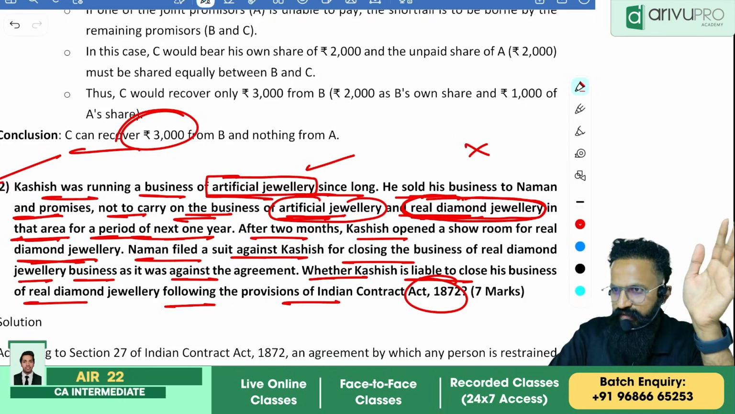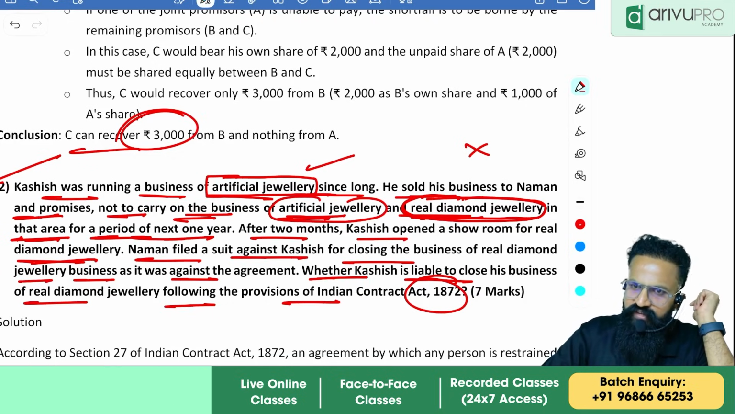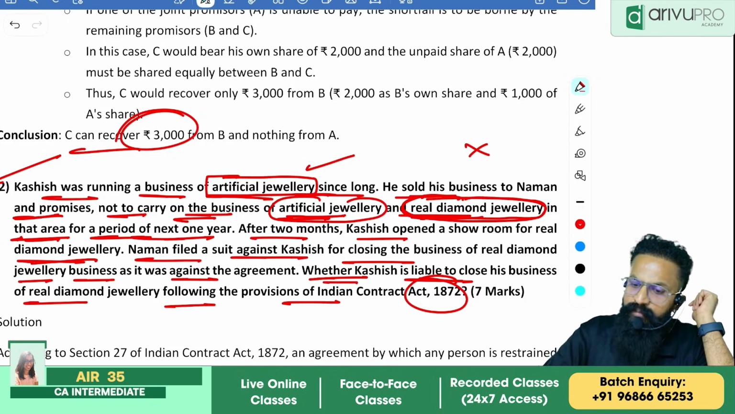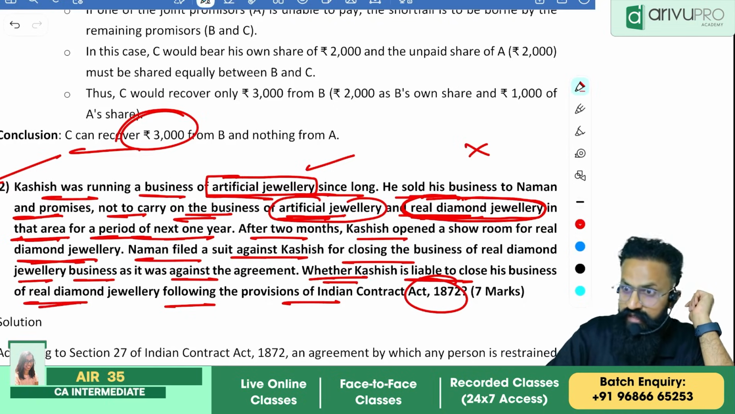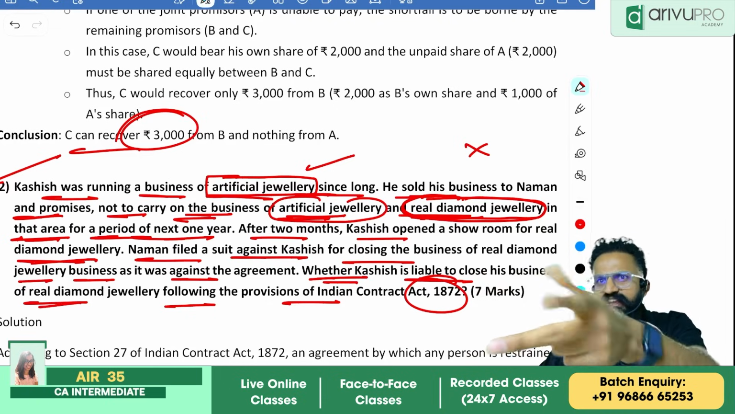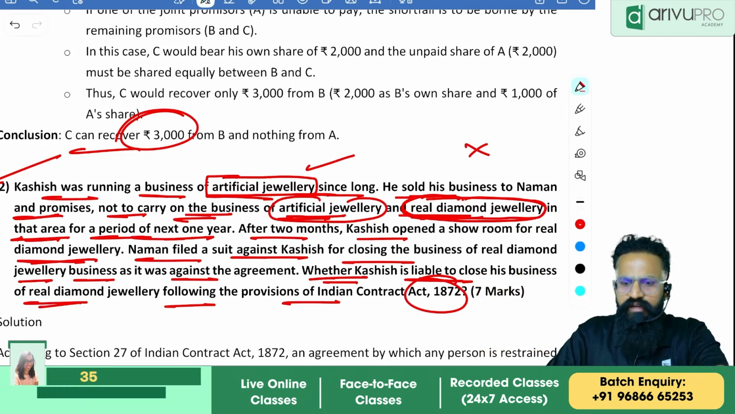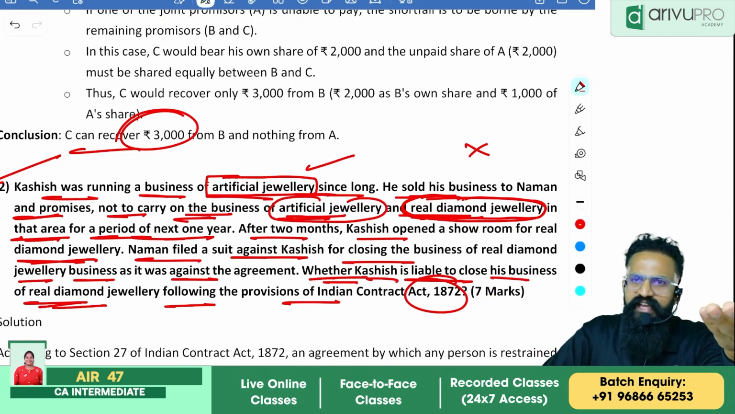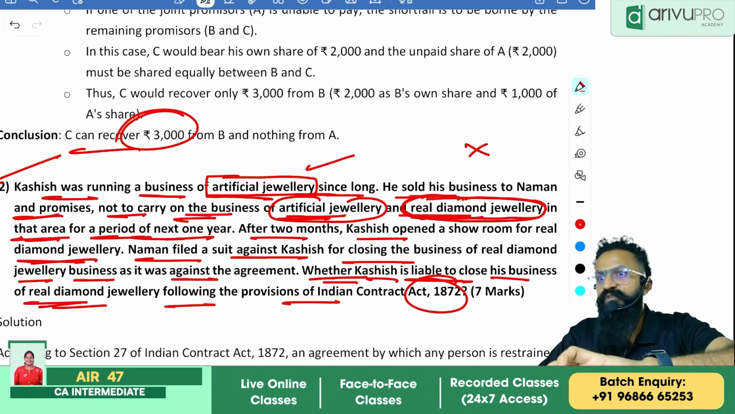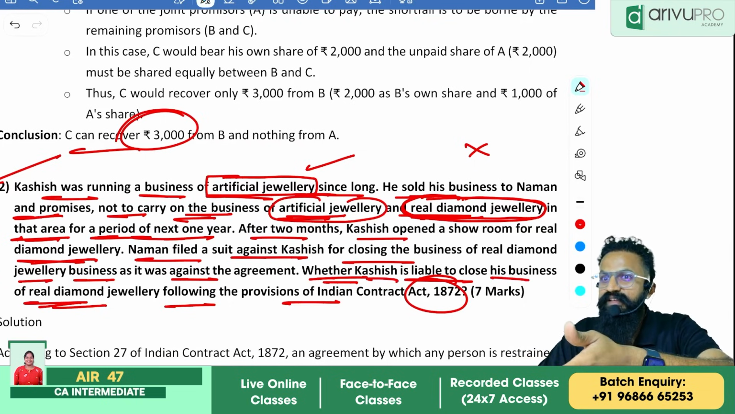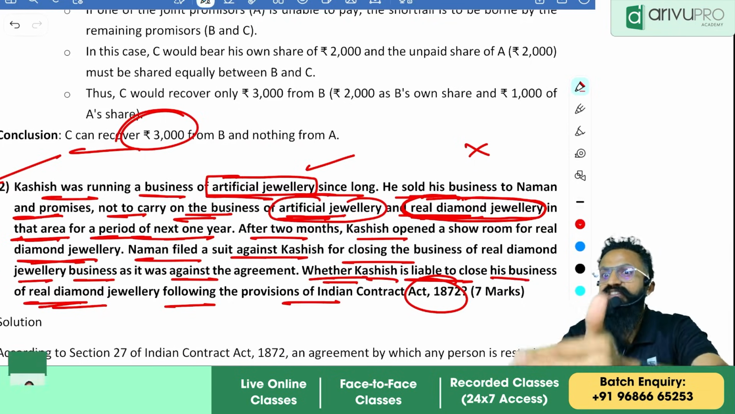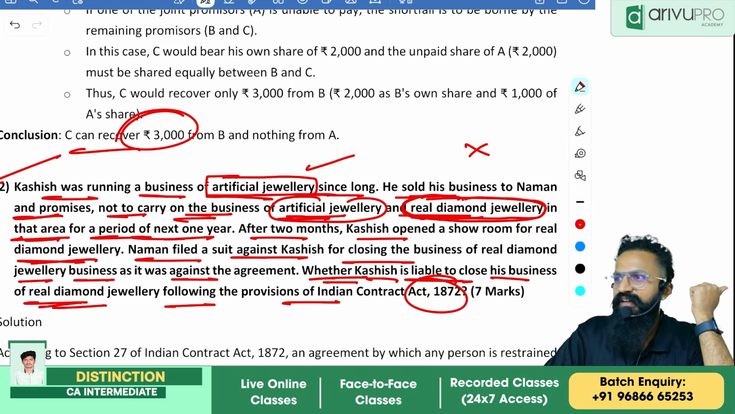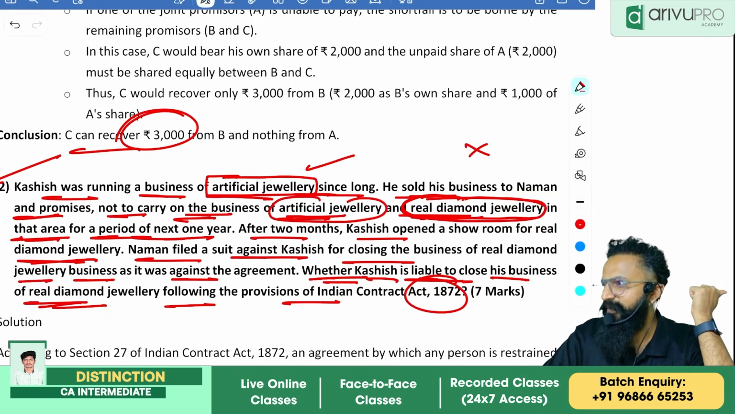Clear? All of you? So what will be my conclusion? Use the same thing. Whether Kashish is liable to close his business of real diamond jewelry, rephrase it the same thing and write. Conclusion will be Kashish is not liable to close his business of real diamond jewelry because it has nothing to do with the business he has actually sold to Mr. Naman. Understood? Yes, sir.